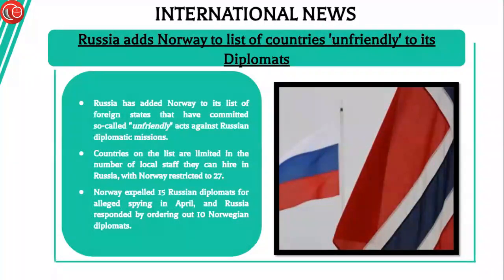Russia adds Norway to the list of countries which are unfriendly to its diplomats. Russia added Norway to its list of foreign states that have committed so-called unfriendly acts against Russian diplomatic missions. Norway expelled 15 Russian diplomats for alleged spying in April, and Russia then responded by ordering out 10 Norwegian diplomats.